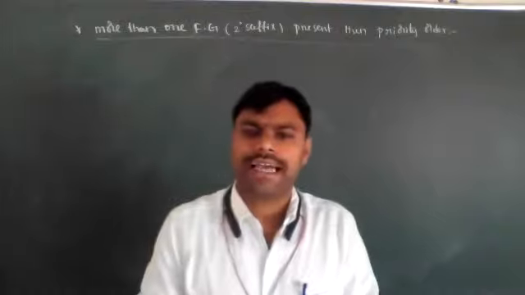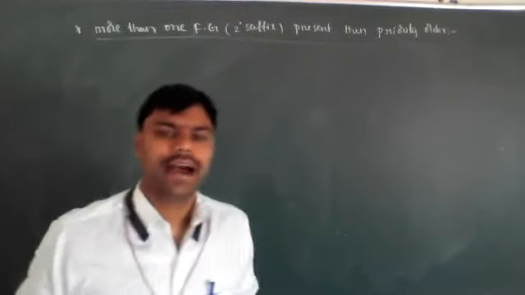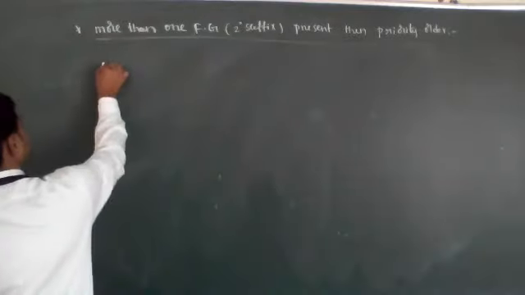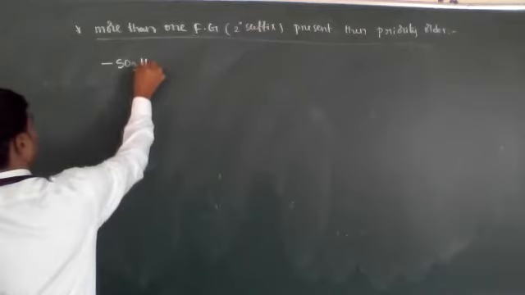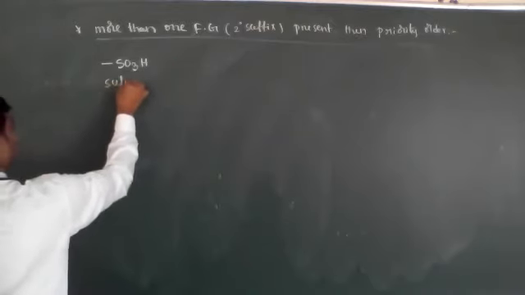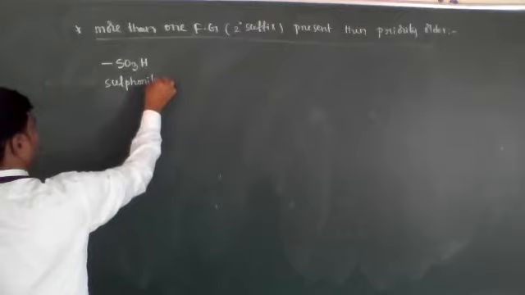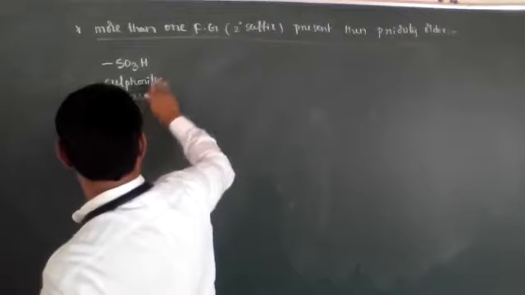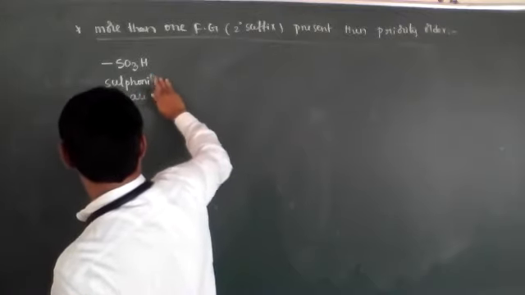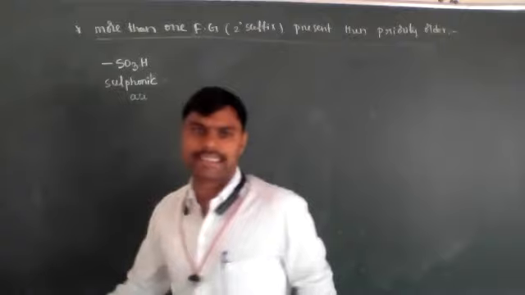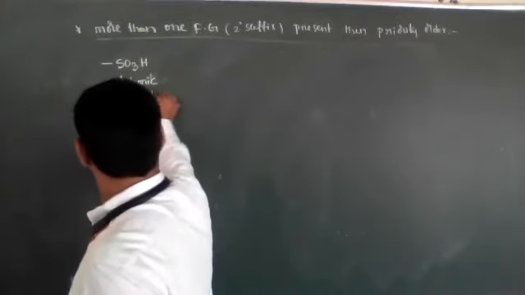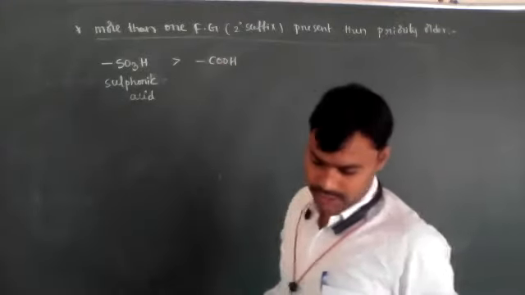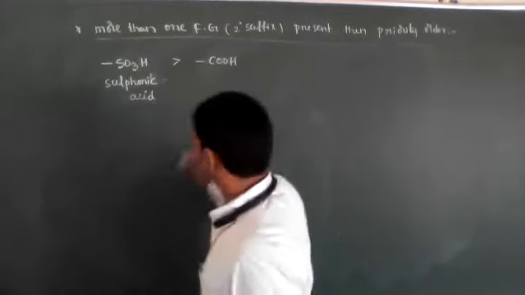Always carboxylic acids go to more priority. After that, acid derivatives. After that, the remaining functional groups. See, sulfonic acid goes to more priority. After that, carboxylic acids. Okay, next.